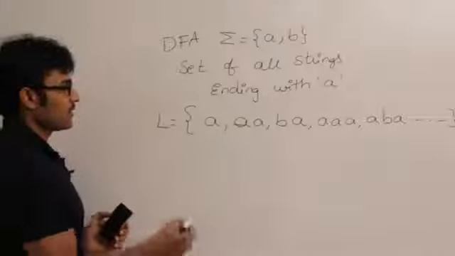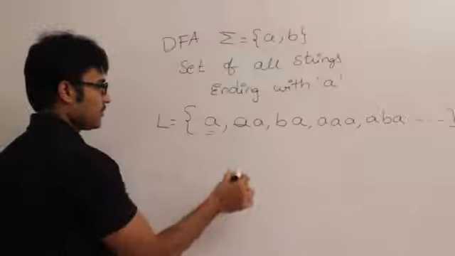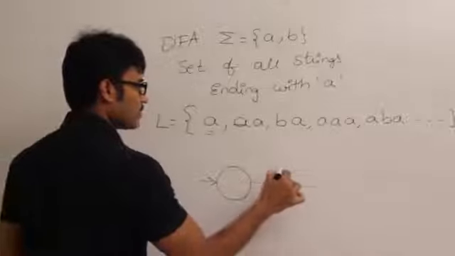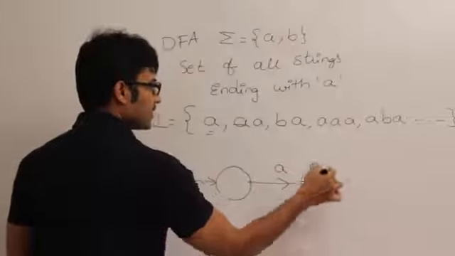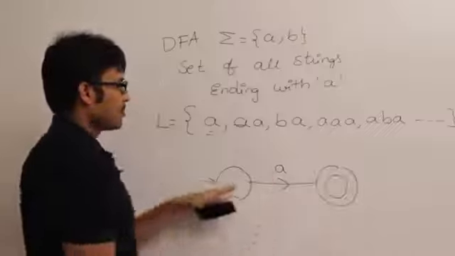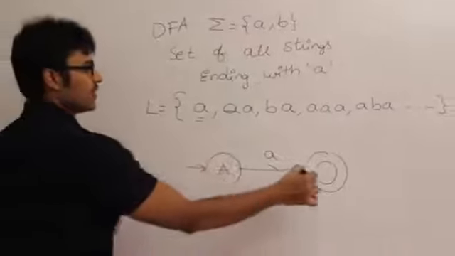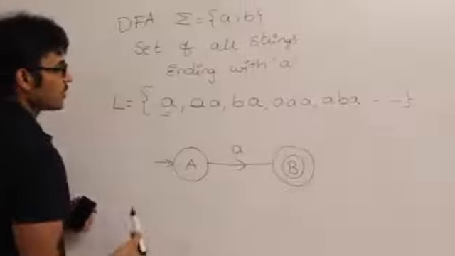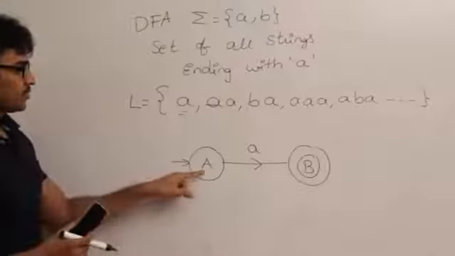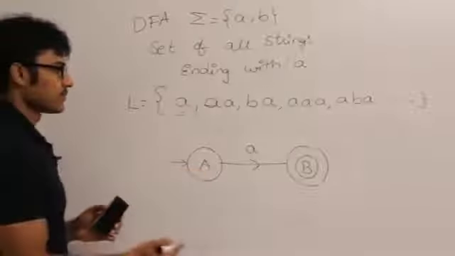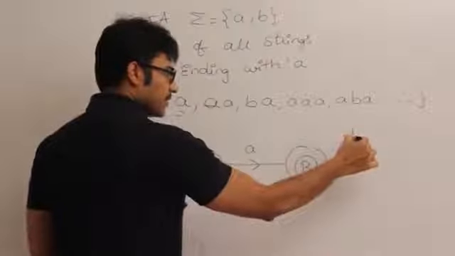So now let us take the smallest string and give the finite automata. Smallest string is small a, and this is the skeleton. Yes, if there is a, I am going to accept it. Fine. Now is this a DFA? No. Why? Because states are not complete. Fine. So what happens if I see B in the beginning?